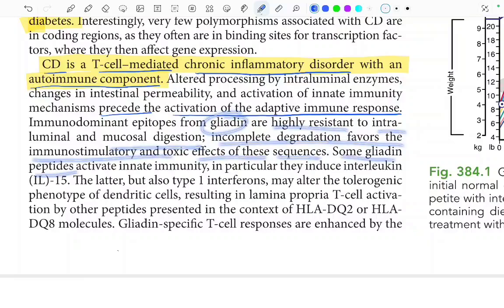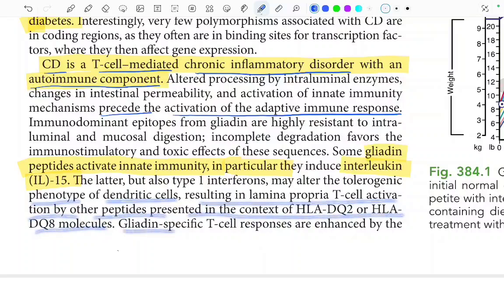Some gliadin peptides activate the innate immunity. In particular, they induce the interleukin 15. So this gliadin is inducing what? These gliadin peptides activate the innate immunity, particularly which one? Interleukin 15. The latter, but also type 1 interferons may alter the tolerogenic phenotype of the dendritic cells, resulting in the lamina propria T cell activation by the other peptides presented in the context of HLA-DQ2 or HLA-DQ8 molecules.